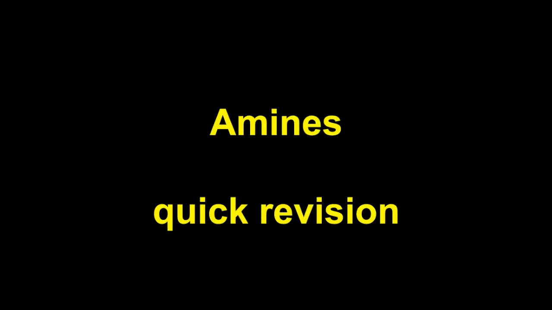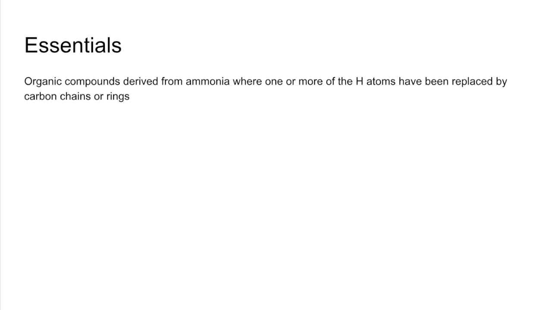Quick revision video on amines. So we'll start with some essentials. Amines are organic compounds derived from ammonia where one or more of the hydrogen atoms from the ammonia have been replaced by carbon chains or rings.